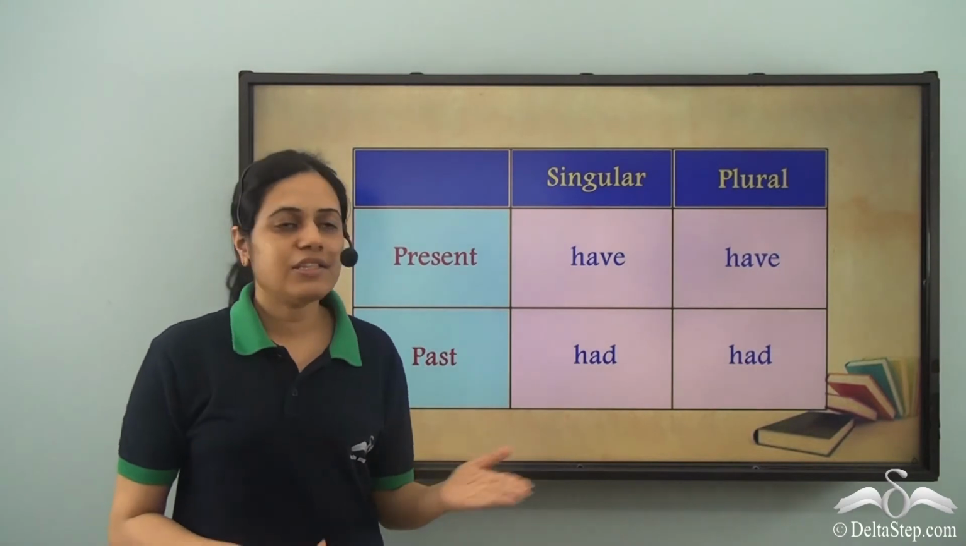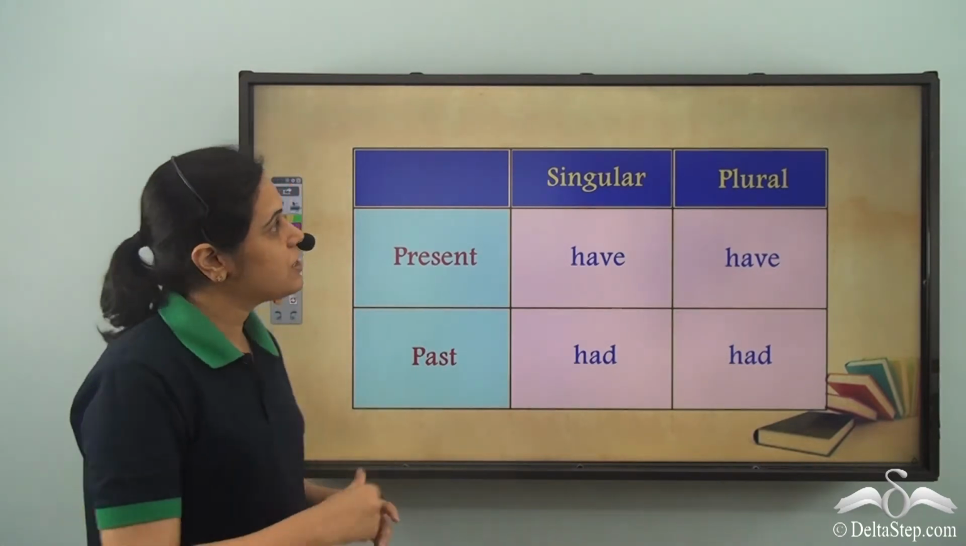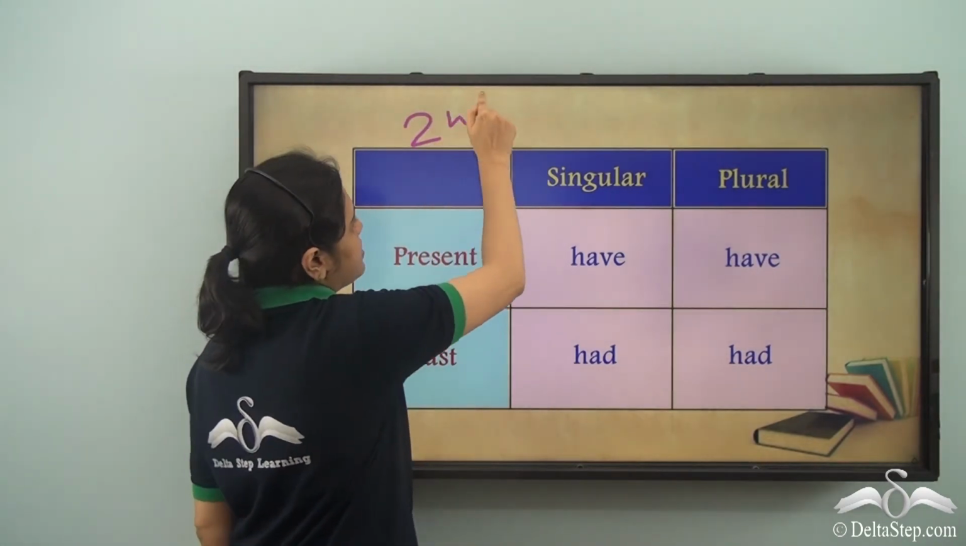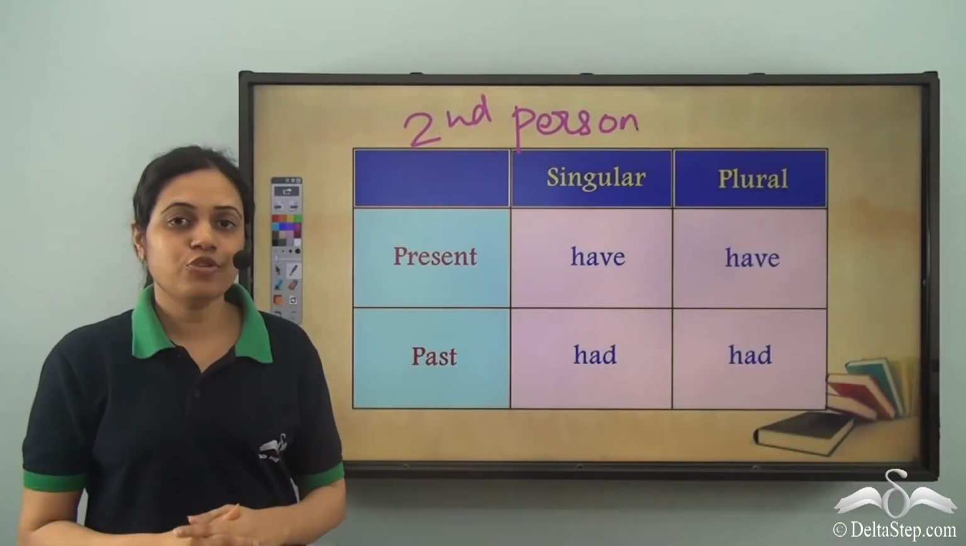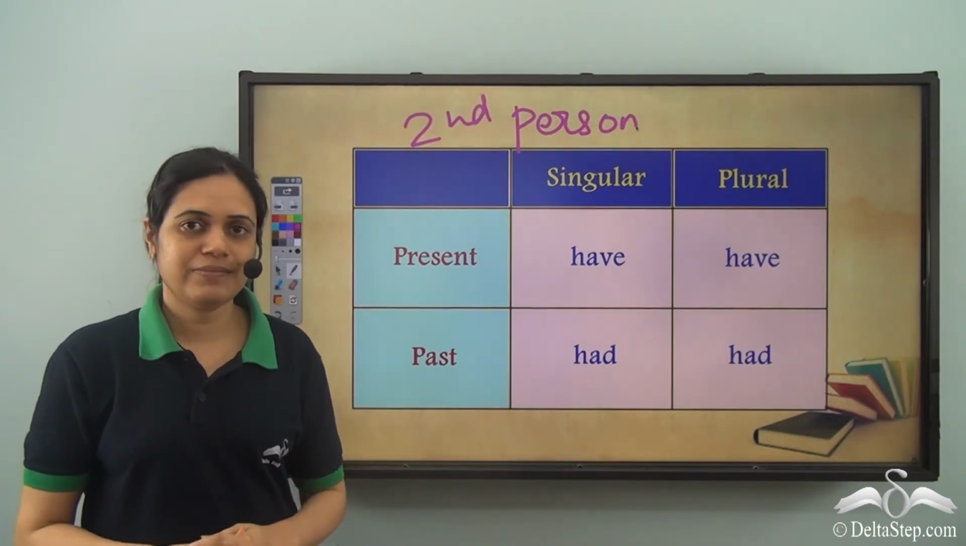So these are the different forms of have verbs used for second person. And you should know how to use them correctly.